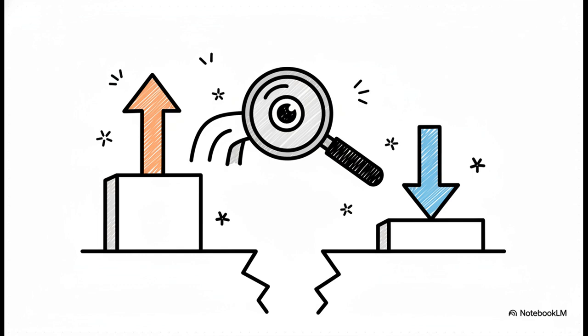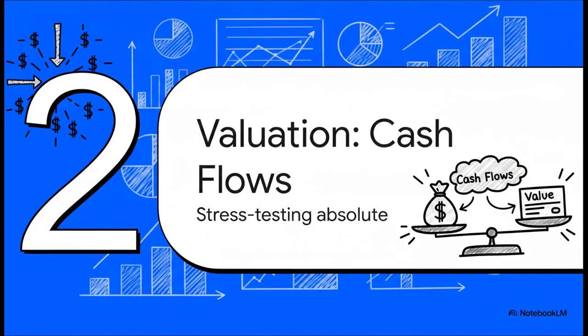Honestly, if you just looked at this one metric, you'd immediately conclude the stock is wildly overvalued and run for the hills. But, as analysts, we don't just take one output at face value. We have to interrogate it. Which brings us to Section 2. Let's really stress test these absolute valuation models, starting with the bedrock of finance, the discounted cash flow, or DCF.